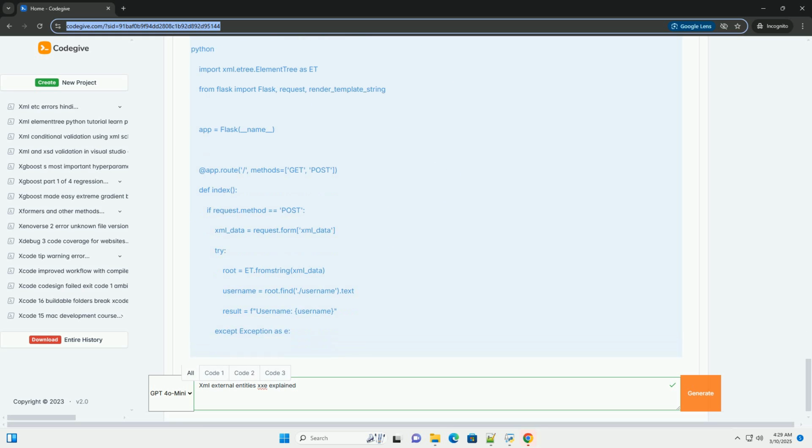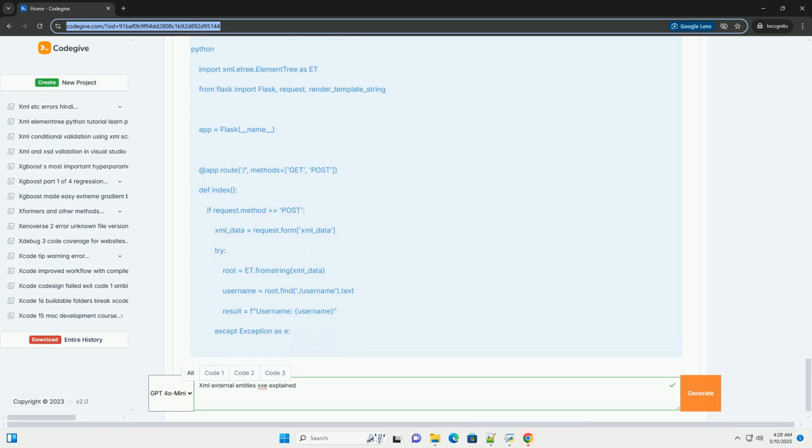Important considerations for OOB XXE. The target server must be able to make outbound HTTP requests to the attacker's server. You need to control a web server to receive the exfiltrated data. The application must properly process the external entity and trigger the HTTP request. Encoding the data, for example base64, is crucial to avoid issues with special characters in the URL.